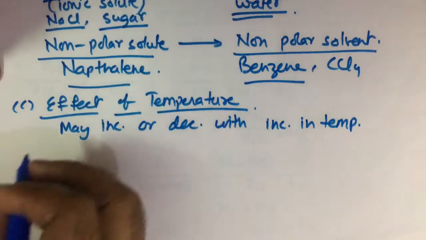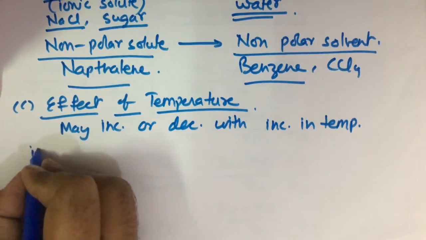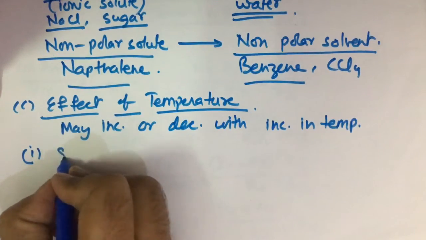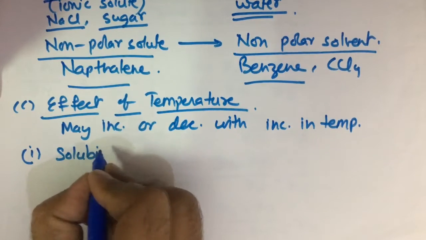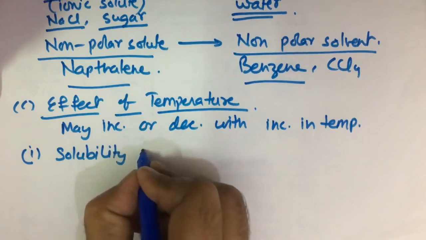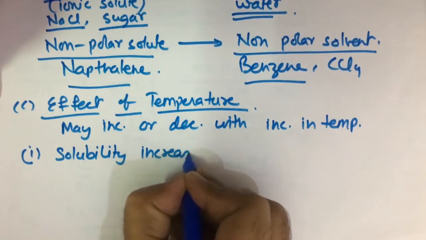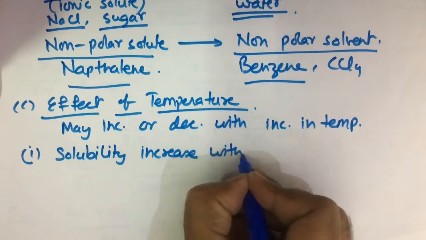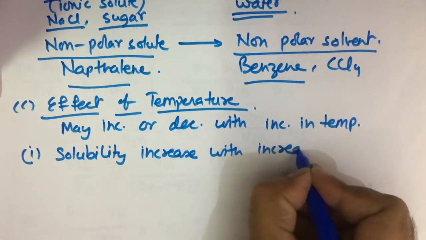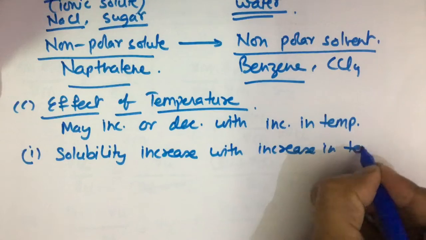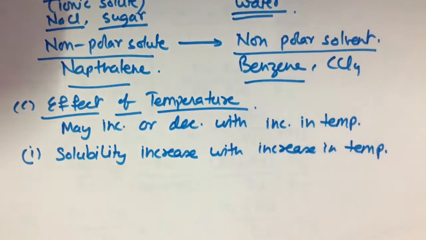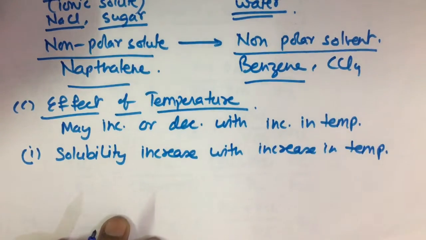So we will take the first case where solubility increases with increase in temperature. Solubility increases with increase in temperature.